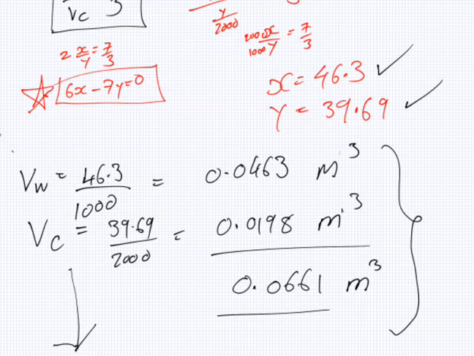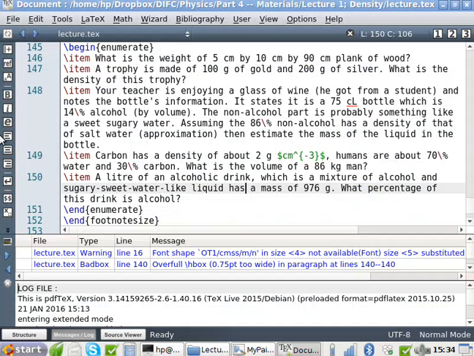And the volume of carbon is 39.69 divided by 2,000, which is 0.019845 meters cubed. So finally, and you can tell me if you got the same answer, the volume of the man is 0.0661 meters cubed. So that should be positive there.